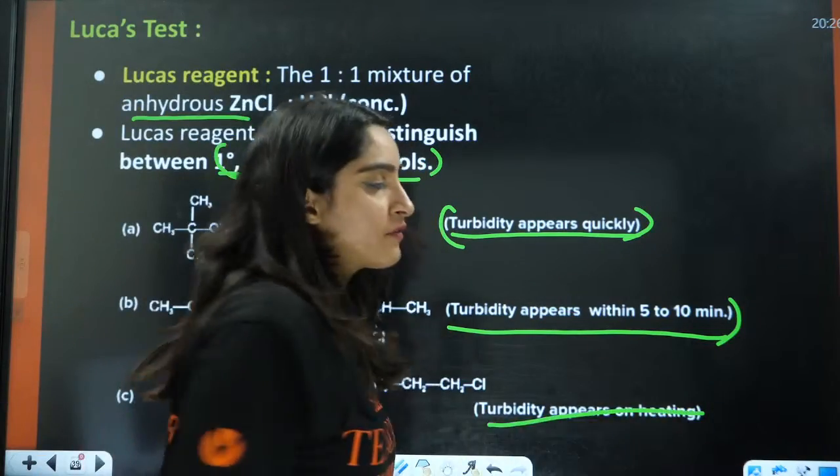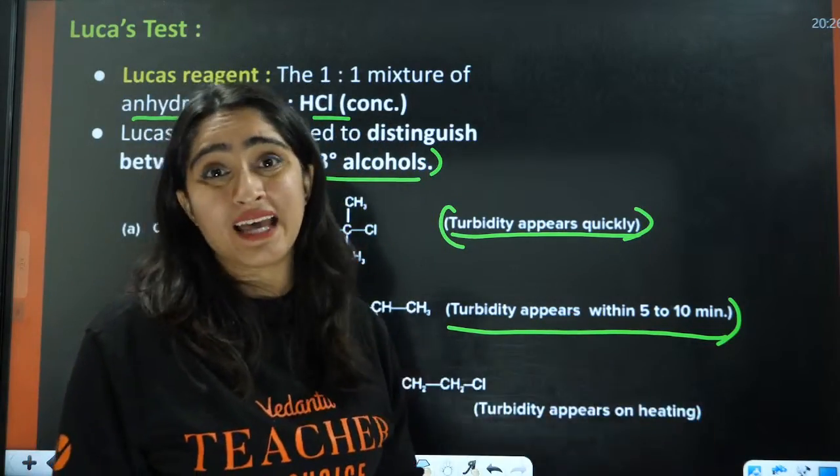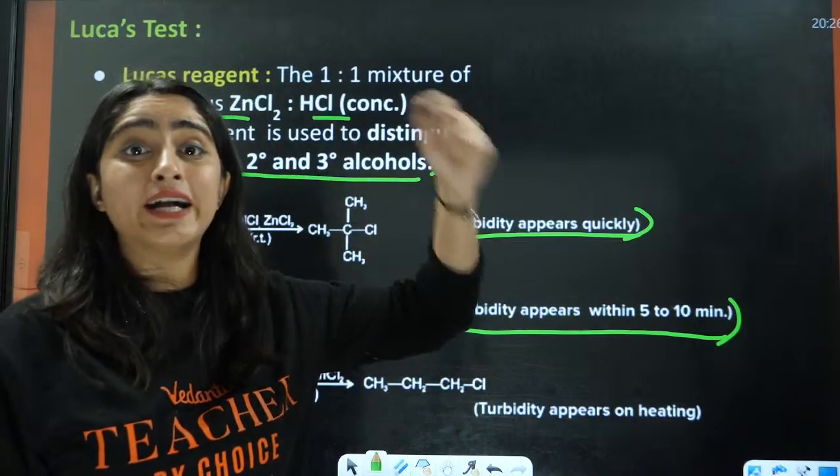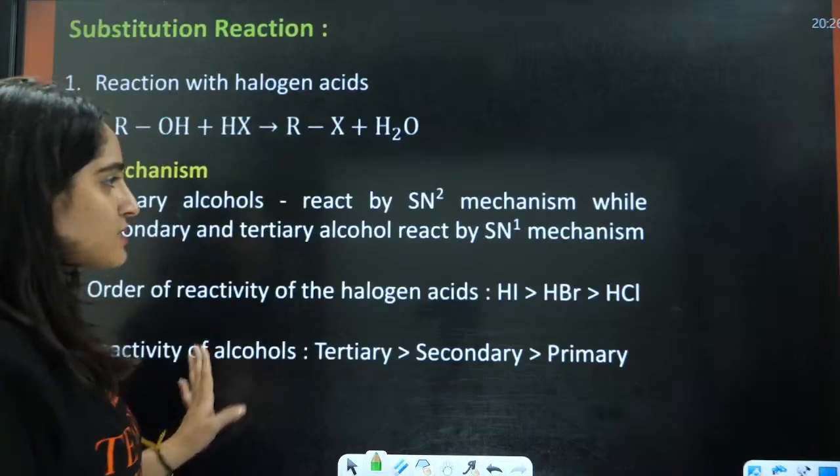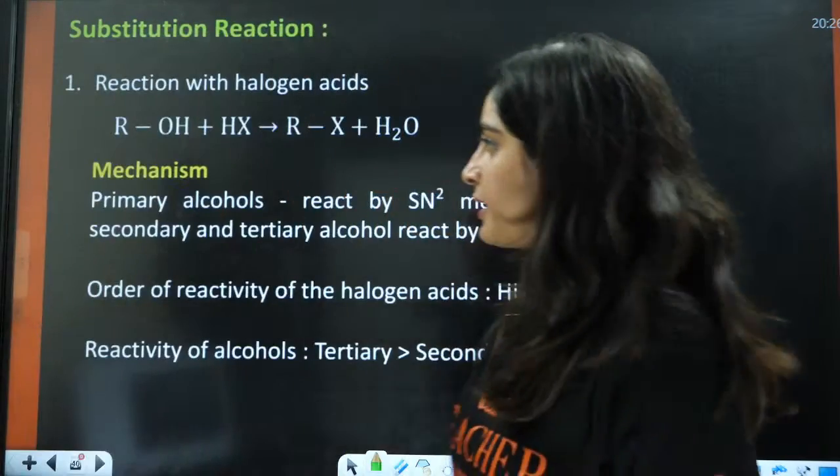And for 1 degree alcohol, no turbidity is observed in this case, and it is observed only on heating. Even after heating, it is observed after 30 to 40 minutes, right? So that is the differentiation of 1 degree, 2 degree, 3 degree alcohol.